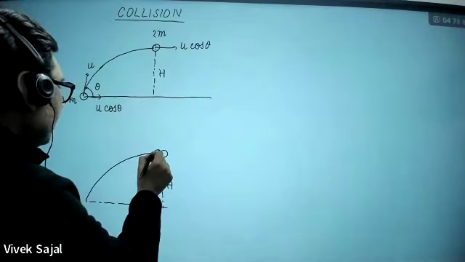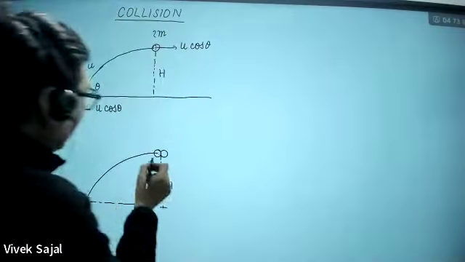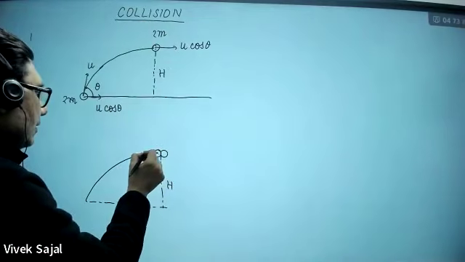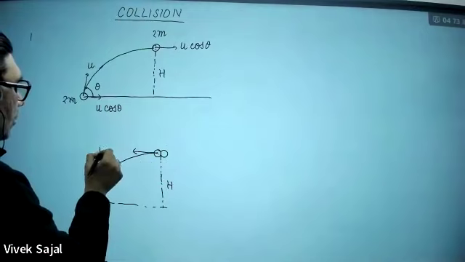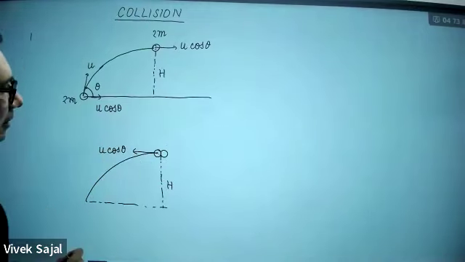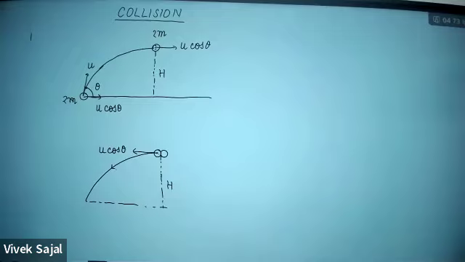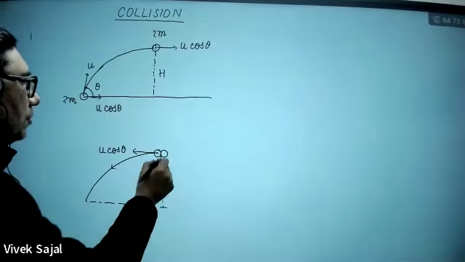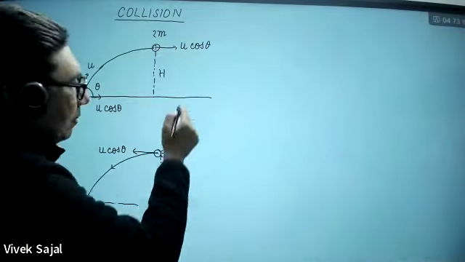So its velocity here will be u cos theta, but in the opposite direction. Only then it is going to retrace its path. So this is going to follow this path. And the other part will have some velocity, because it was just horizontal velocity.